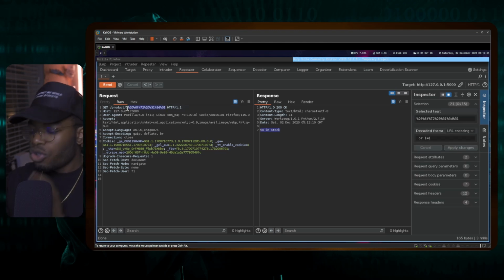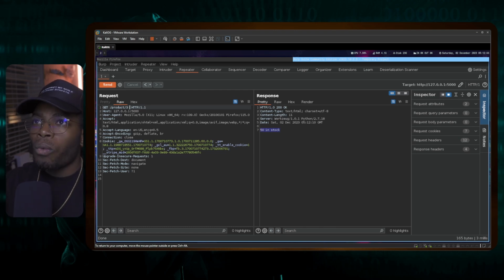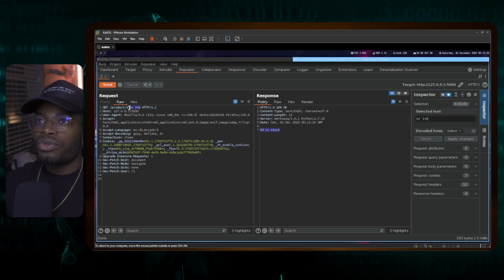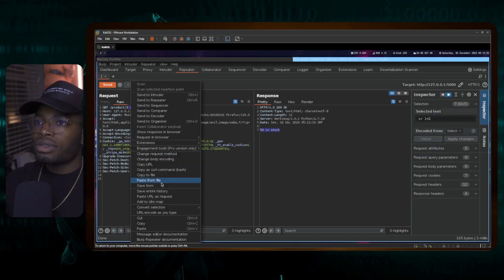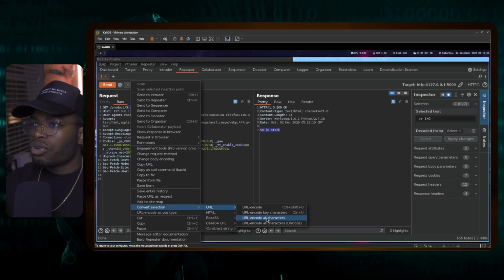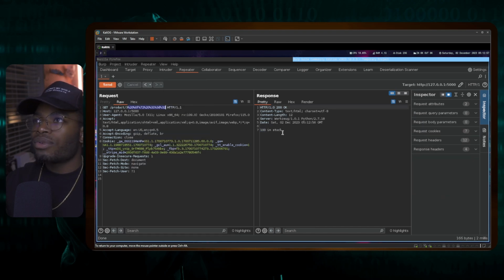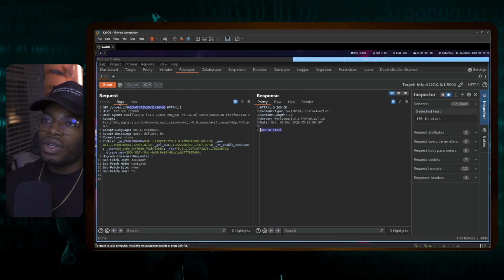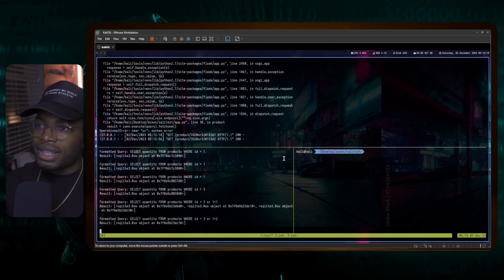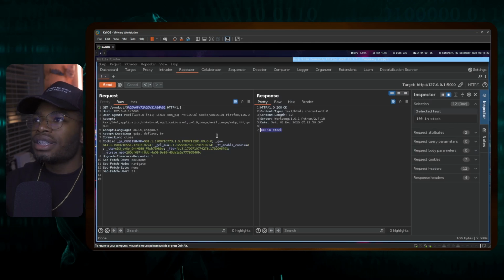Delete this. Why is there no shortcut to URL encode all characters? It only has a shortcut for URL encode key characters, which is Control U. We need to URL encode all characters because that's how SQLite works. So this returned a 100 in stock instead of a 50 in stock. Why is that the case? Because we said where the ID is 3 or 1 equals true. It's going to be 3, because this or is not true. But as you can see, this introduces SQL.